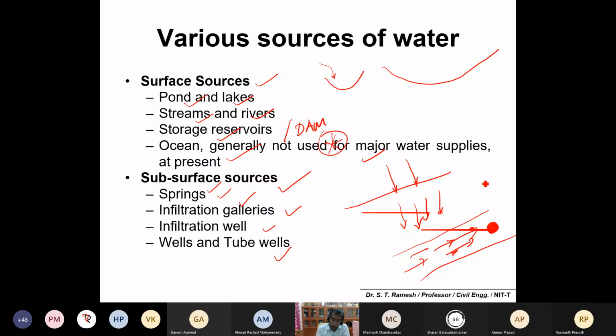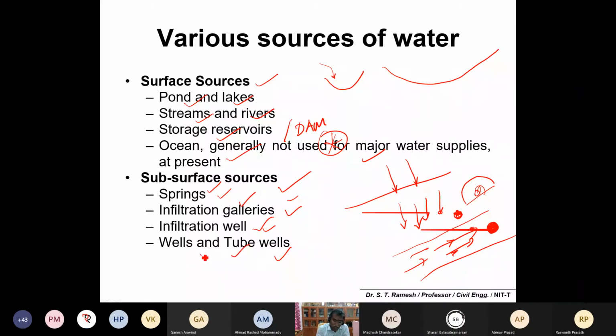So what they do, they may also create galleries outside the river, and water can be fetched through them. Okay, so infiltration, anyway we'll be discussing in detail, and infiltration wells inside the river bed or outside the river bed. Those who are familiar with the Ganga basin would also have seen a lot of infiltration galleries along the bank of river Ganga. Okay, and other perennial rivers as well.